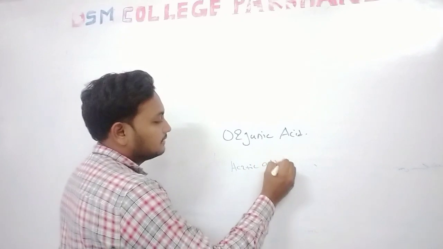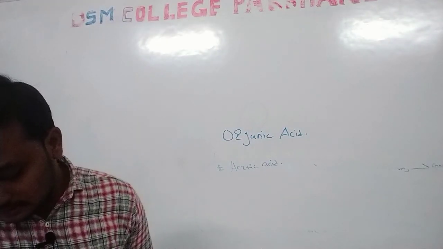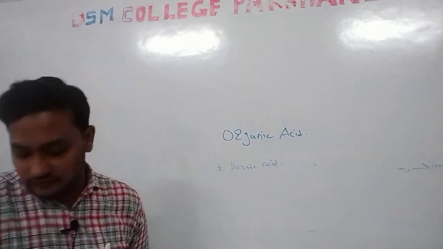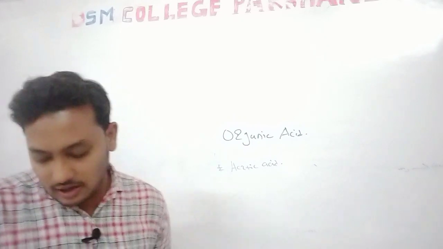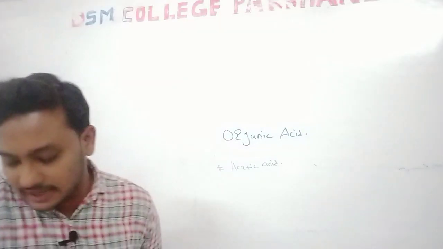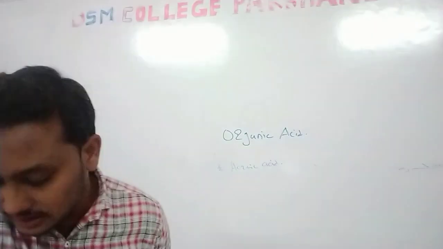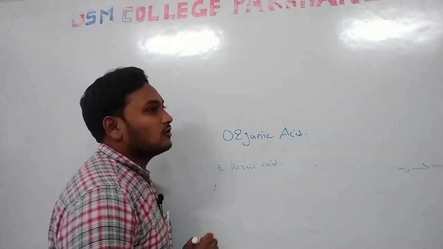Acetic acid is also one type of organic acid. It is useful in vinegar production. Vinegar is a drink made from alcoholic liquids, and it contains acetic acid. It is also used in pharmaceuticals.